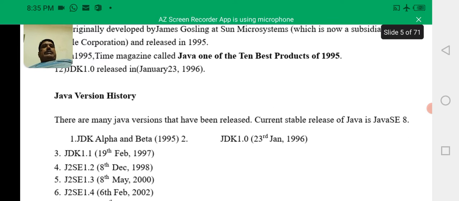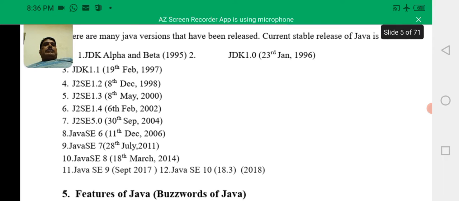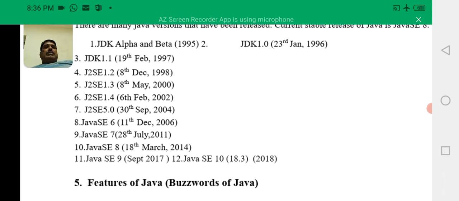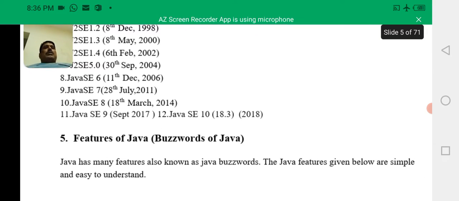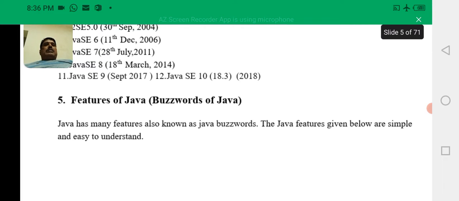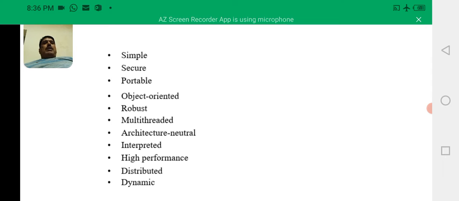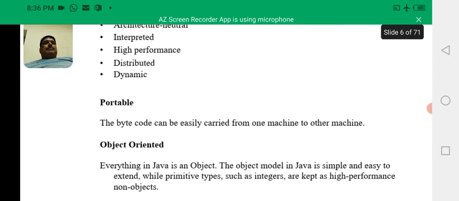So the Java version history, there are many versions that have been released. So this is the list. JDK Alpha and Beta were released in 1995. The latest version is Java SE 10, released in 2018. Now let us discuss the features of Java, that is the buzzwords of Java. It has many features like simple, secure, portable, object-oriented, robust, multi-threaded, architecture neutral, interpreted, high performance, distributed, dynamic.